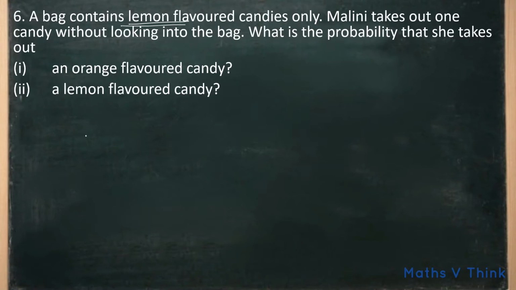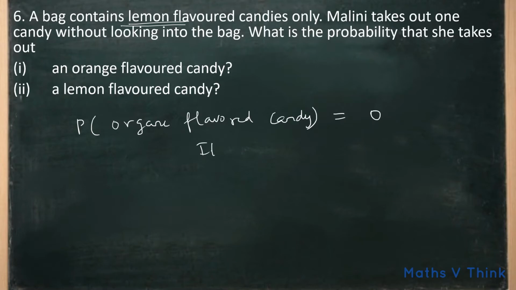The bag does not even contain an orange flavored candy. So taking an orange flavored candy is impossible. So we can tell probability of an orange flavored candy is equal to 0. Why? Because it is an impossible event.